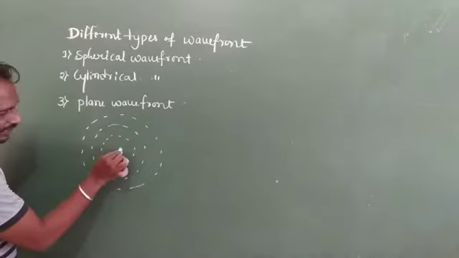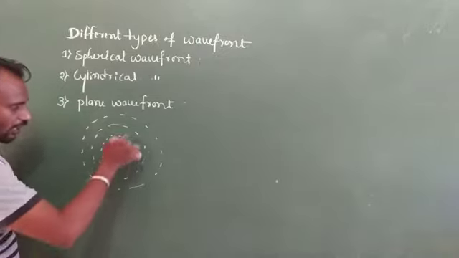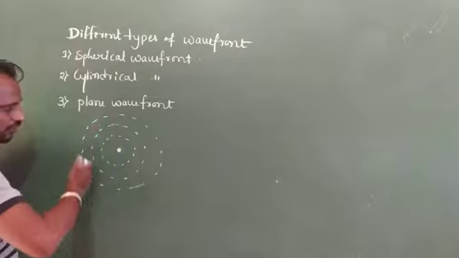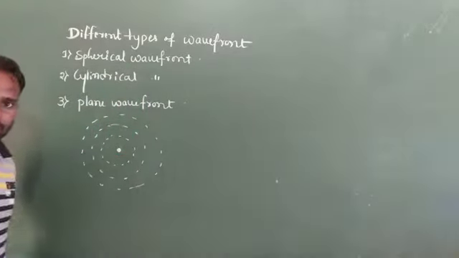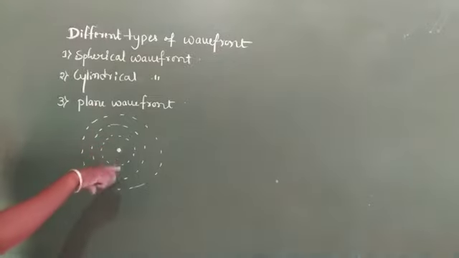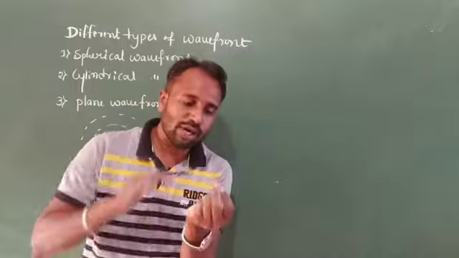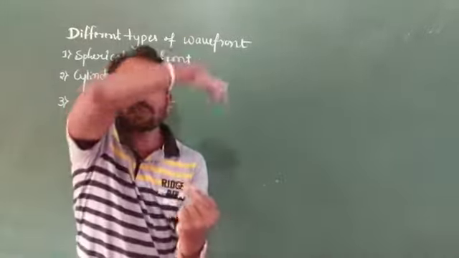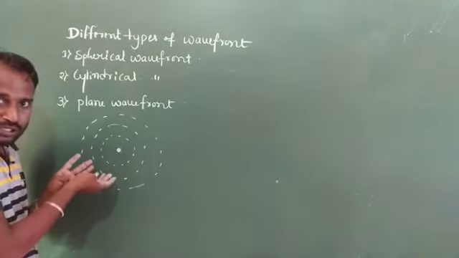Yes, so here we consider only a single point source, and here we get a wavefront. The shape of this wavefront we consider to be spherical. Suppose here we consider this one is a point, and here we get a wavefront. It means spherical in shape, so here we consider a circular shape.